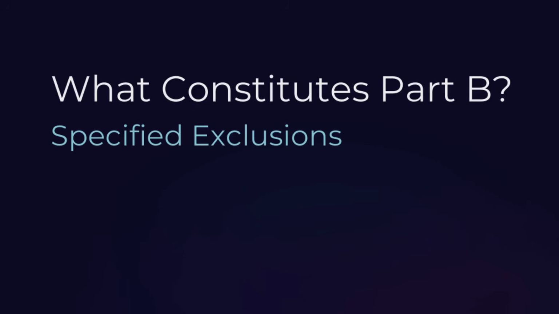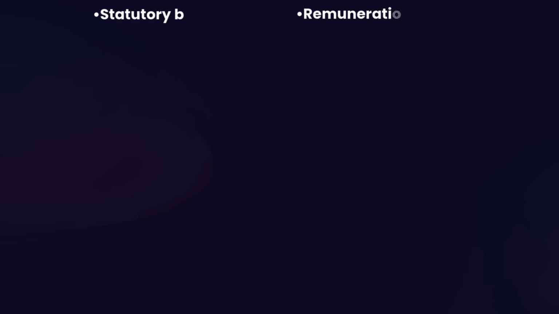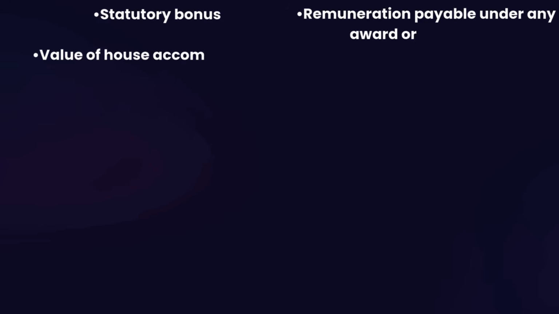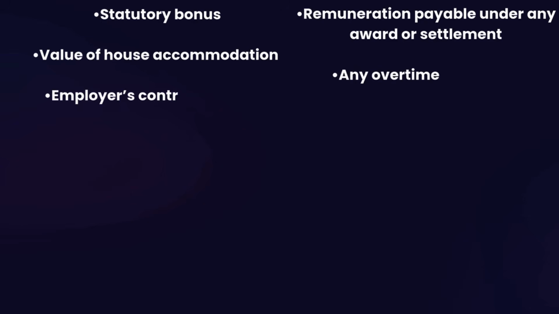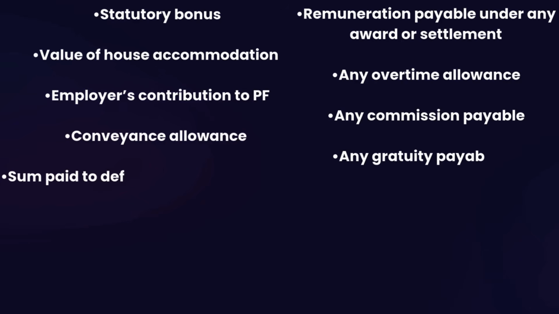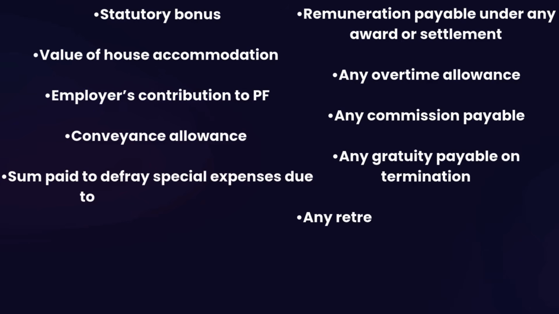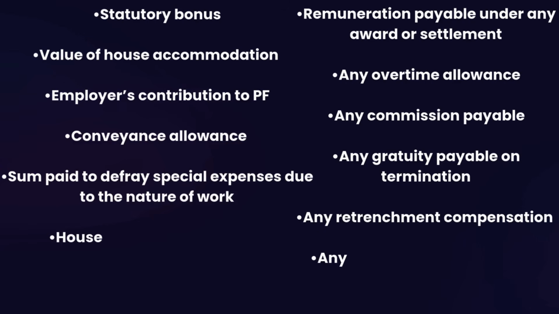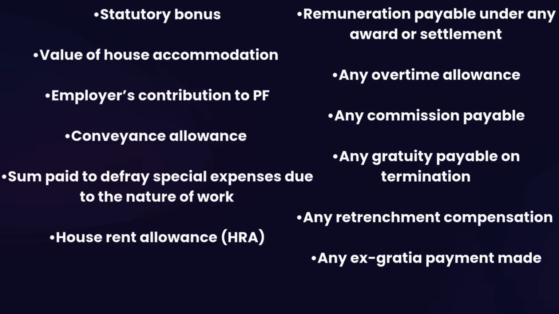Now let's talk about Part B, what is excluded. Some salary components are categorically excluded from wages. These include HRA, conveyance, bonuses, overtime, commissions, employer PF contribution, gratuity, and retrenchment compensation. But exclusion does not always remain the main exemption.